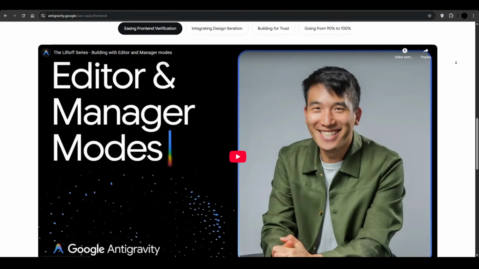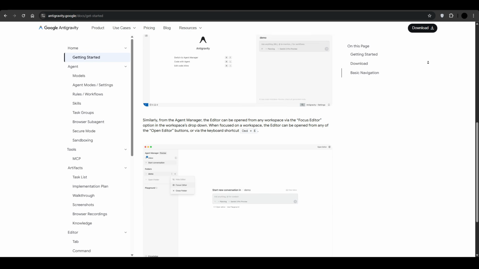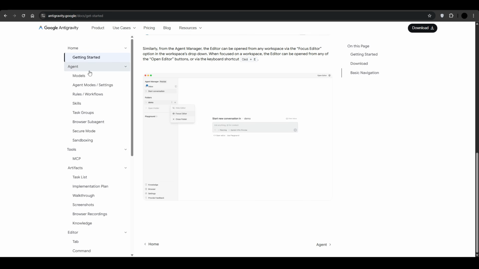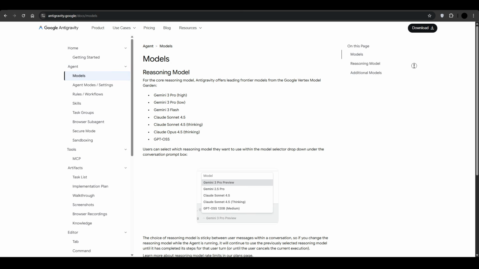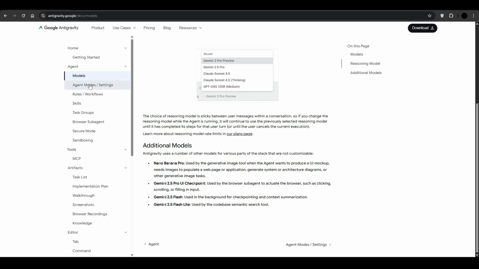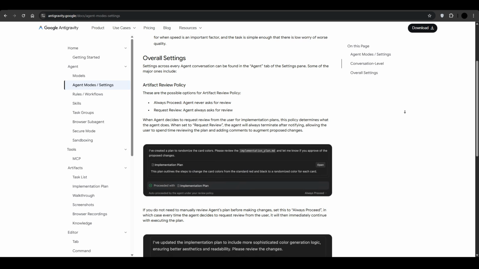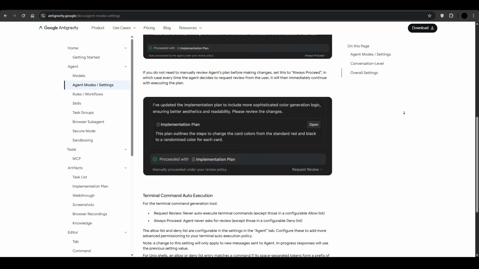Anti-gravity is an AI tool built for speed and automation. It is made for developers who want to move fast and let AI handle as much work as possible. You give it a task, and it tries to do the heavy lifting for you. If you like fast results and don't want to spend too much time on small details, anti-gravity feels really smooth to use. It's great when you just want to push things forward quickly.